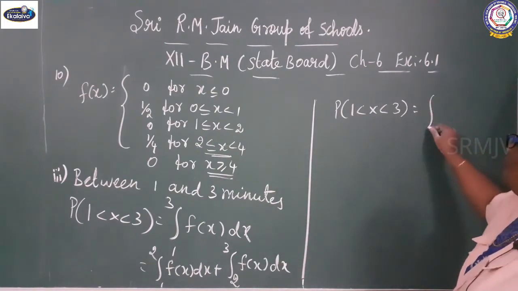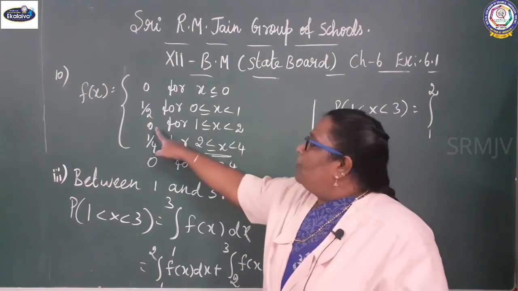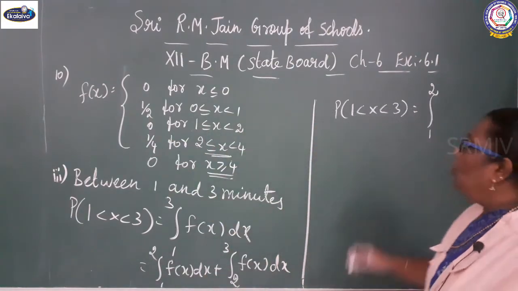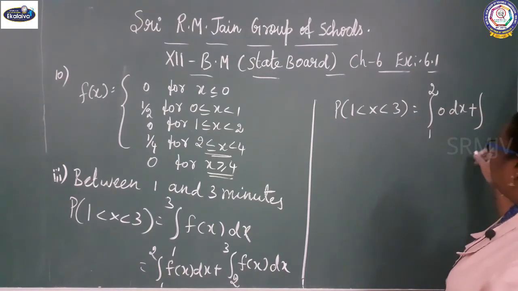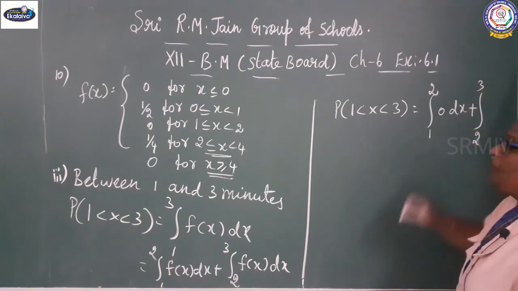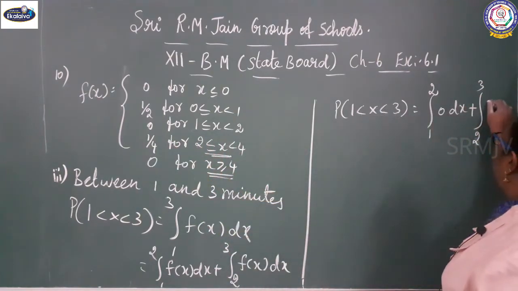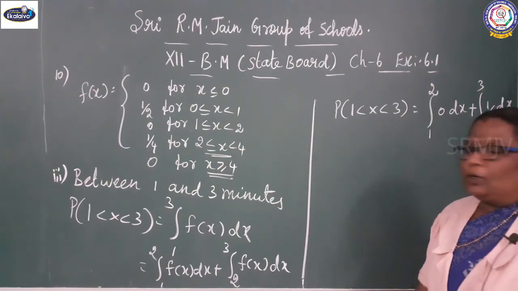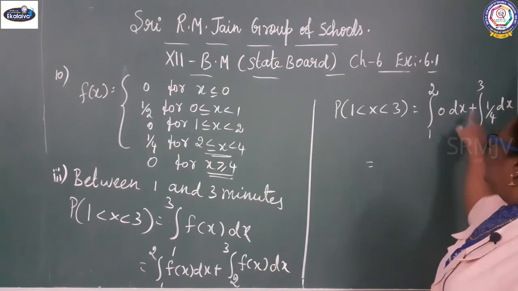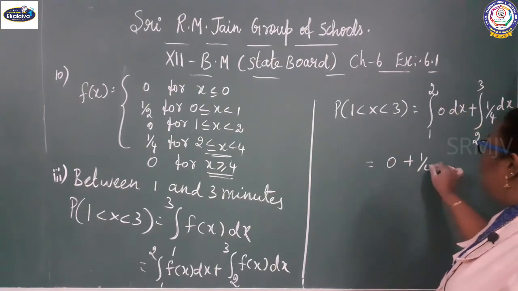What is the value of f of x from 1 to 2? 0. 0 into dx, plus integral 2 to 3, where the value is 1 by 4 into dx.